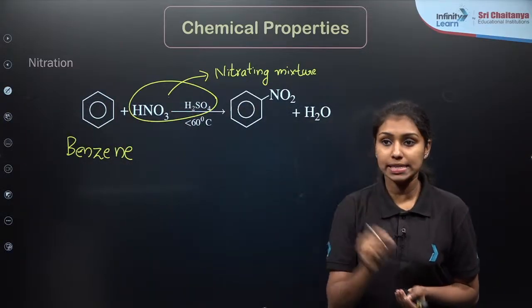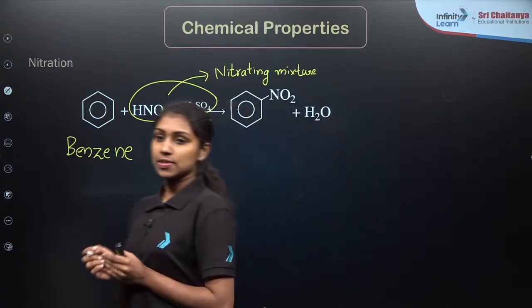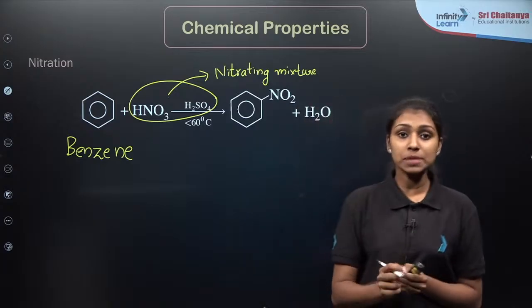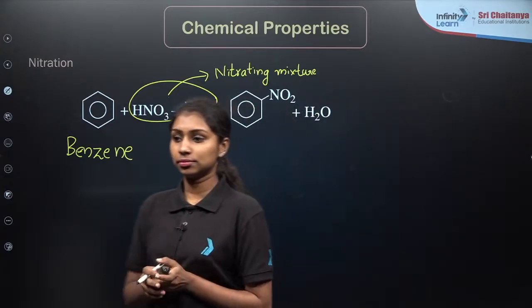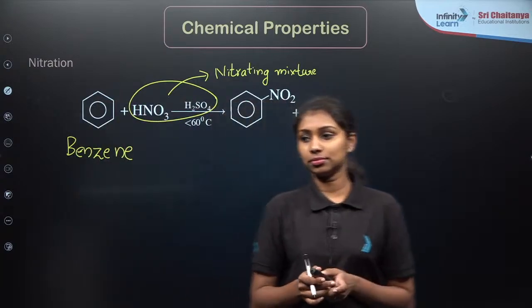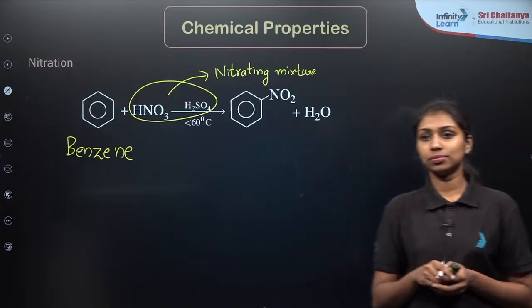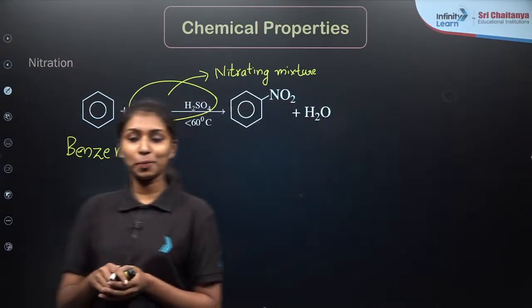In the case of a benzene ring, an NO2 group is introduced here, right? So this is the general reaction for the nitration of aromatic hydrocarbons, particularly for benzene. Okay, I hope it is clear for everyone.